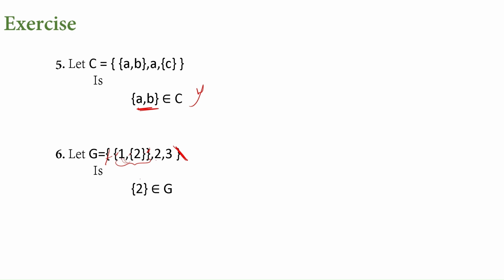Now what is given is only 2. This can't be an element of G. If it has to be an element, how should it be? This entire thing has to come, right? Say open brace 1 and then we again have within braces 2 close. This entire thing will be an element of G. Only a part of this can't be considered as an element of G. So the important thing is to ignore the first and last braces and identify these elements.